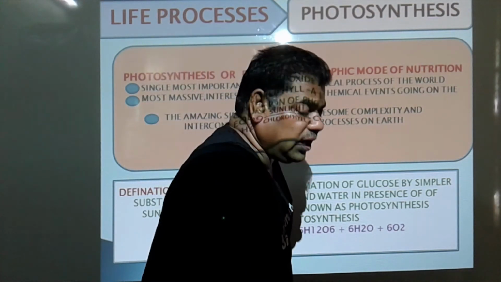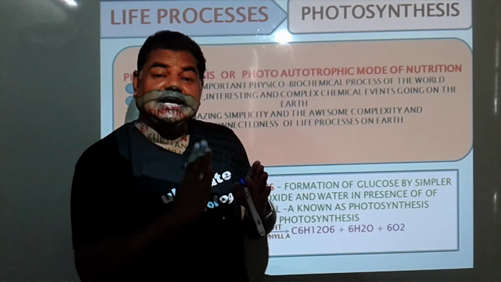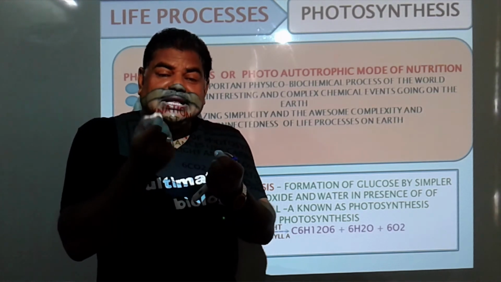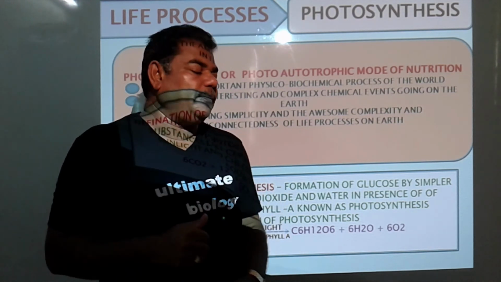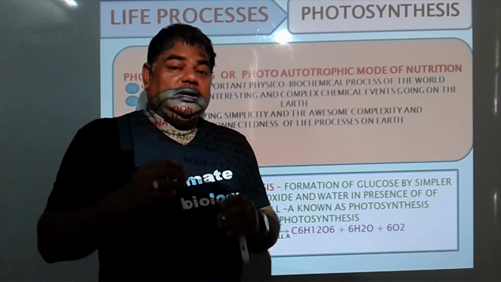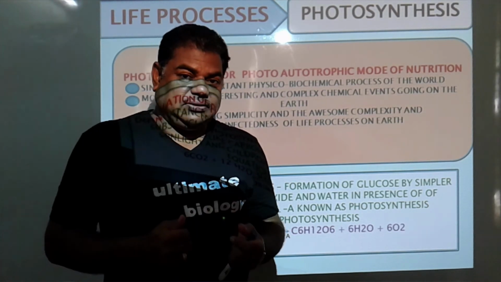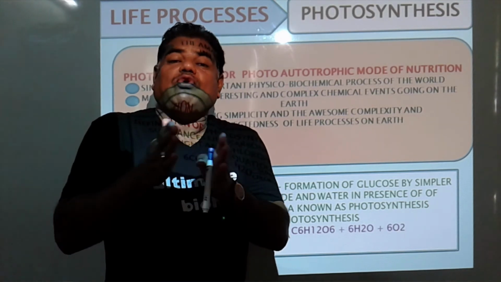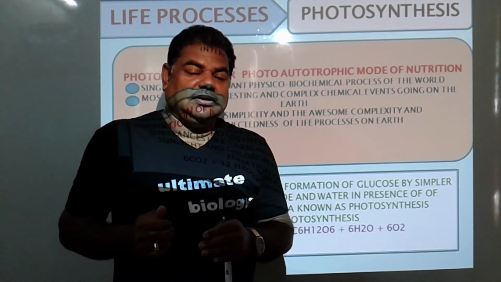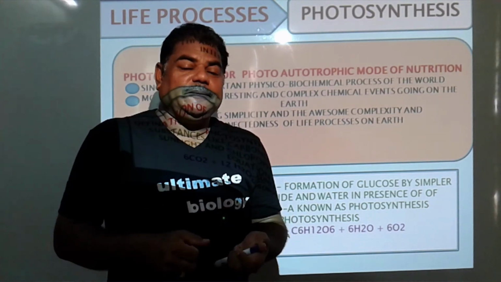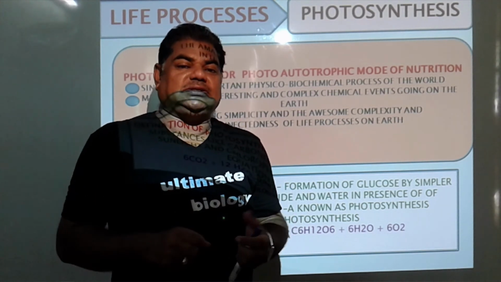Then we are going to learn how the carbon dioxide enters inside the leaf through the small openings which are present in the leaf. We call it stomata. Then light reaction, photophosphorylation, how the assimilatory power takes place in the chloroplast.